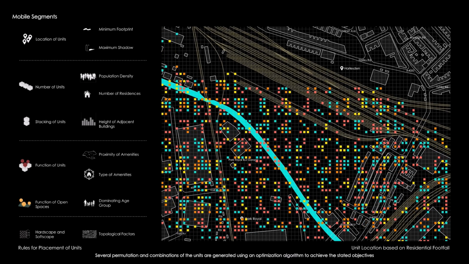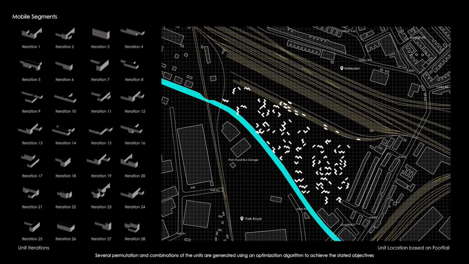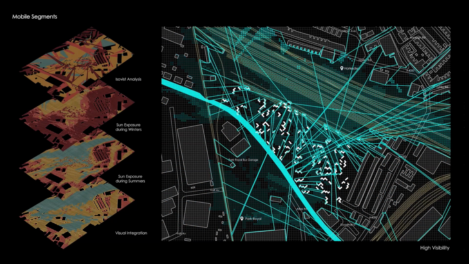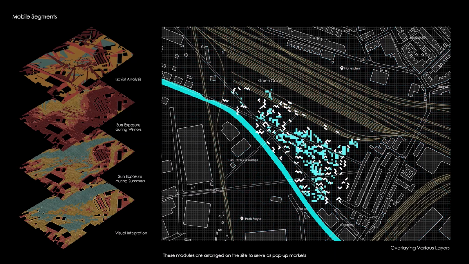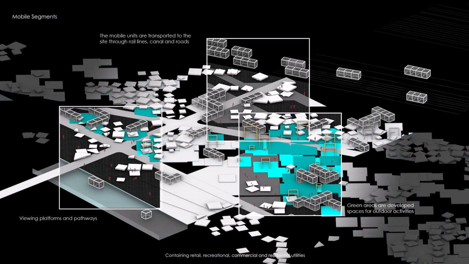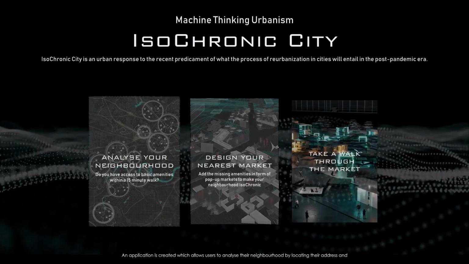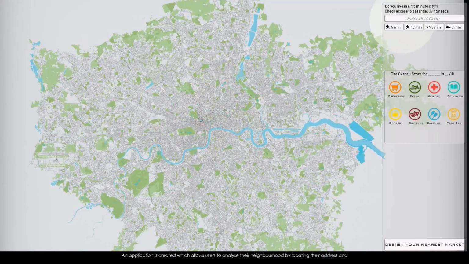Several permutations and combinations of the units are generated using an optimization algorithm to achieve the stated objectives. These modules are arranged on the site to serve as pop-up markets containing retail, recreation, commercial, and residential utilities. An application is created which allows users to analyze their neighborhood by locating the address and selecting a preferred mode of transport to receive a score for the area.